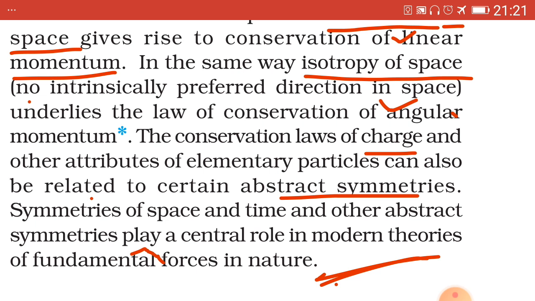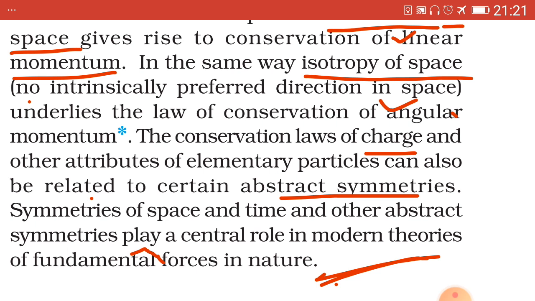Now, short questions. Question number 14. State Newton's universal law of gravitation with its mathematical expression. Full point. In the same question continue.